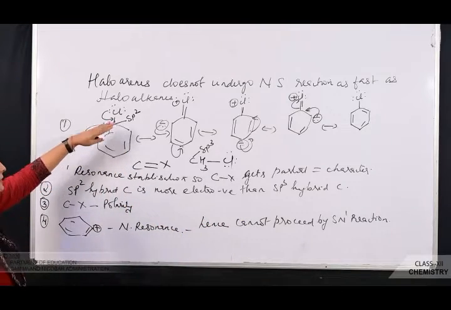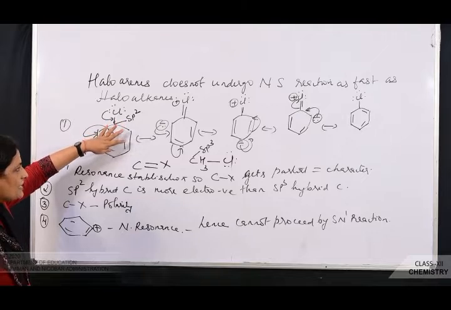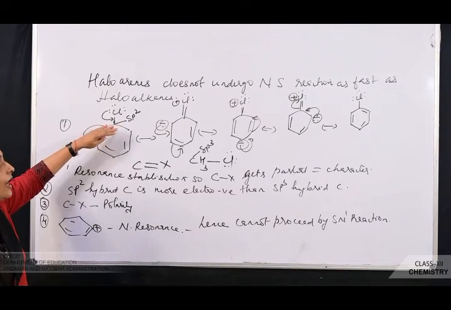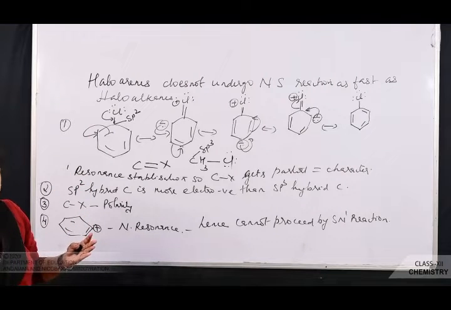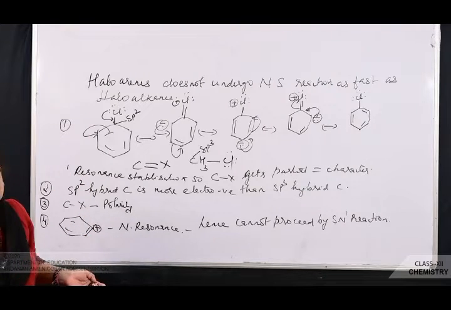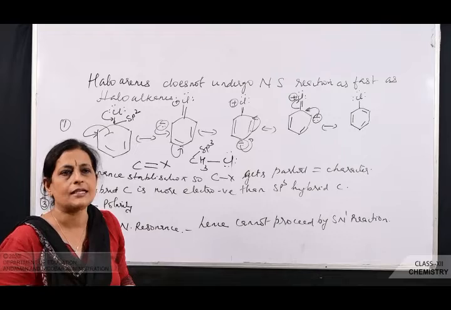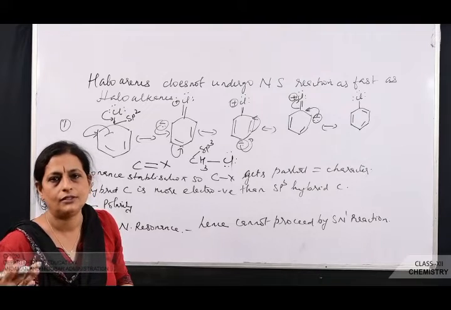Next, you see here, the benzene ring itself is what? Having high electron density. So that itself is acting as a nucleophile. So the incoming nucleophile, instead of experiencing attraction, will experience what? Repulsion.